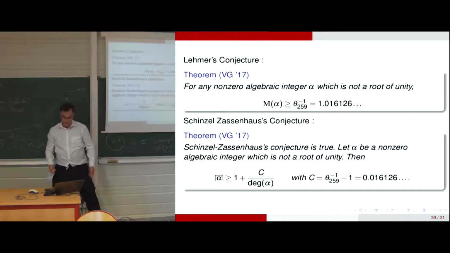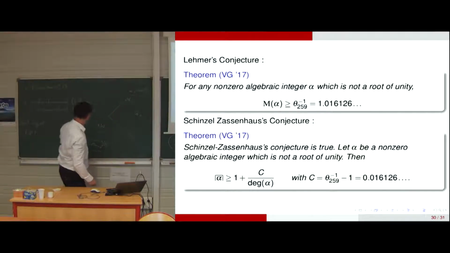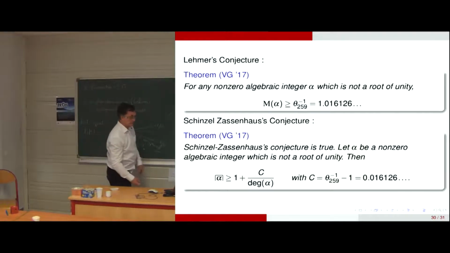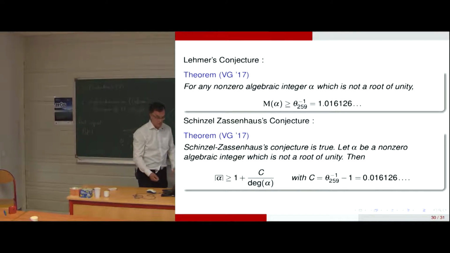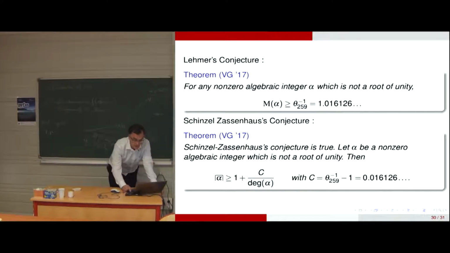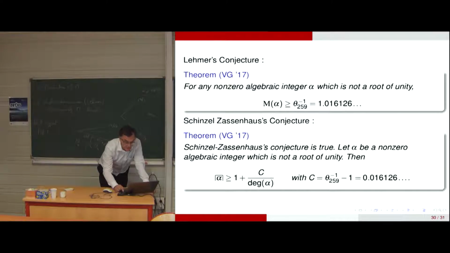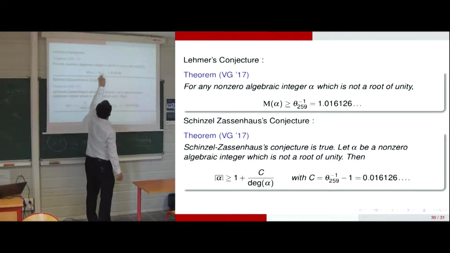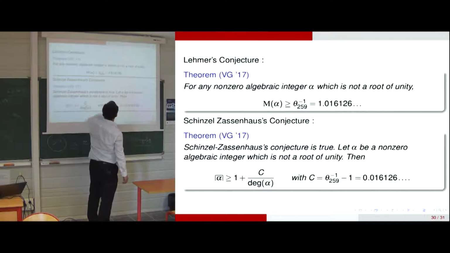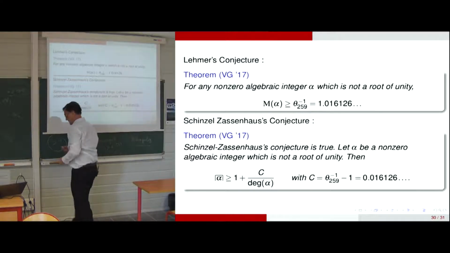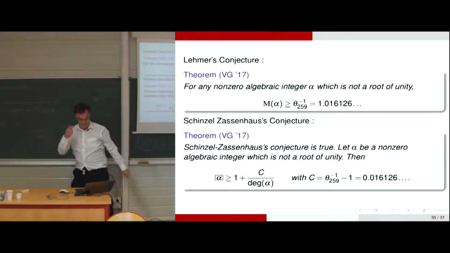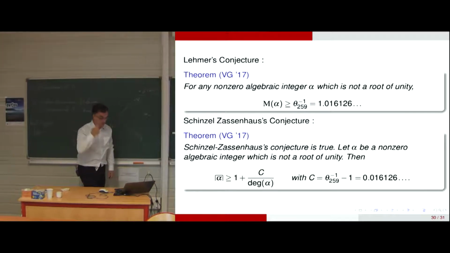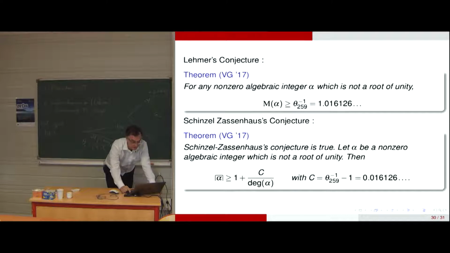When we apply this method to general betas, it is possible to obtain this value, 1.01 and so on. So it's natural to obtain the same index here, the same Perron number here and there, in the minorant of the conjecture of Lehmer and the one of Schinzel-Zassenhaus.